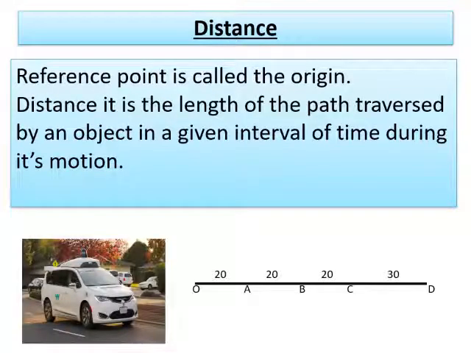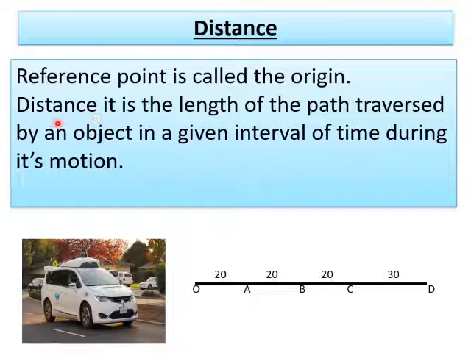To understand motion, we have to know the location of an object. To locate an object, we have to specify some suitable reference point. For example, if our house is 1 kilometer east of a railway station, the railway station is a reference point to our house. So it cannot always be a railway station. It can be any other reference point. Here the reference point is called the origin.